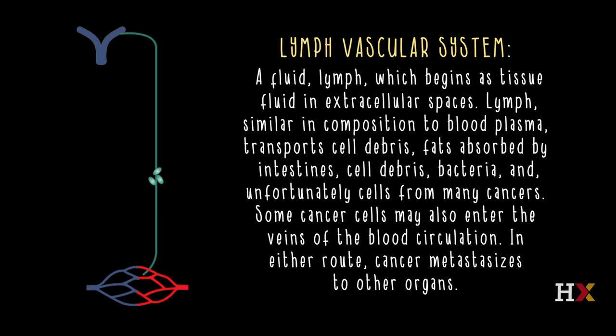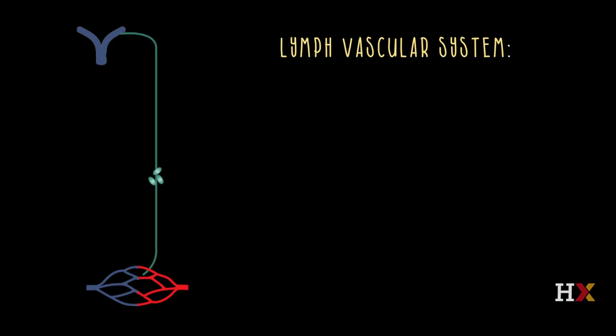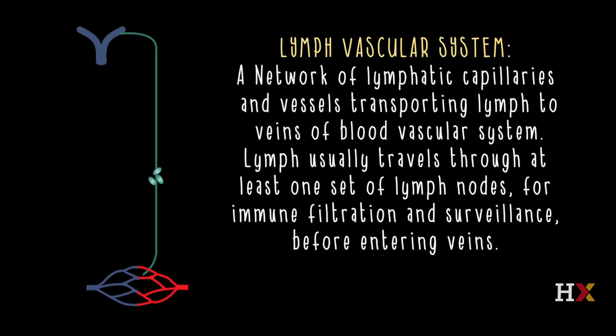So cancer cells, once they leave the primary site, can travel either in lymphatic vessels and metastasize to lymph nodes, or enter the venous circulation and travel directly to the lungs usually. In addition to lymph, a fluid, the lymphatic system consists of lymphatic capillaries and vessels which carry lymph back until it enters the blood vascular system.